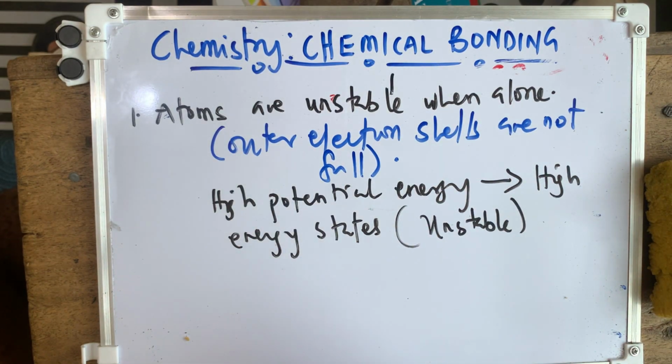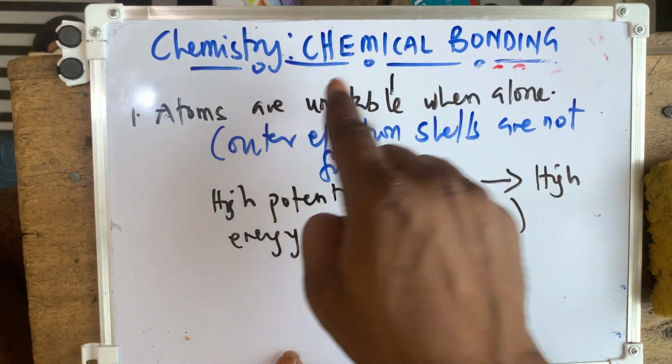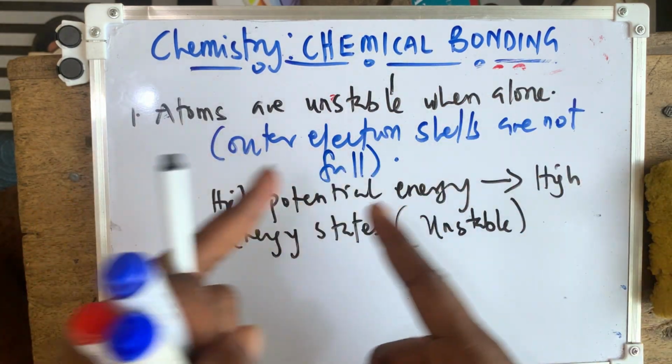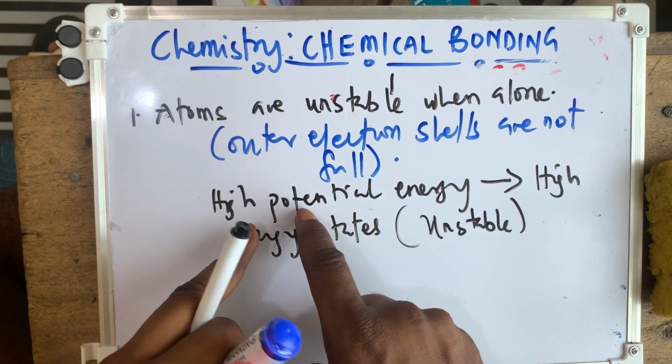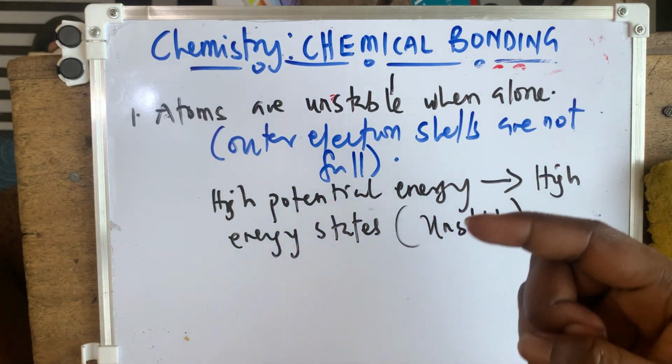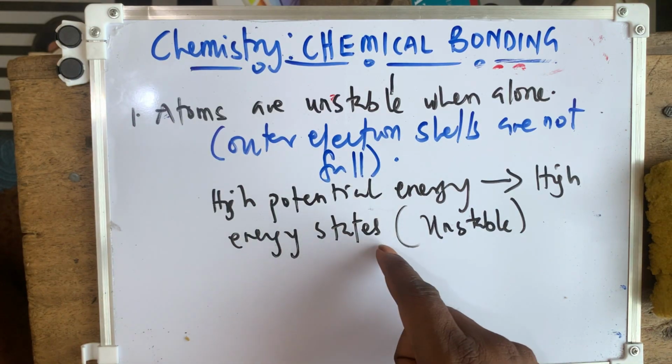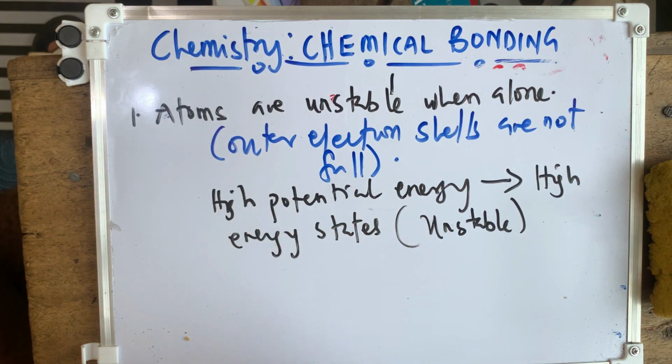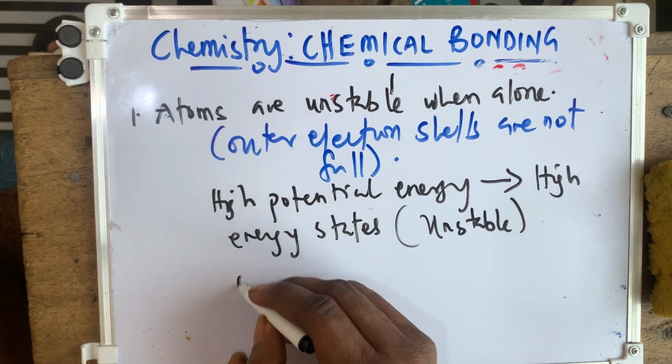So when atoms bond with each other, they are able to reduce this potential energy, and reducing the potential energy increases the stability. They reduce the potential energy and increase the stability. When atoms bond to reach the octet, this is the word octet.